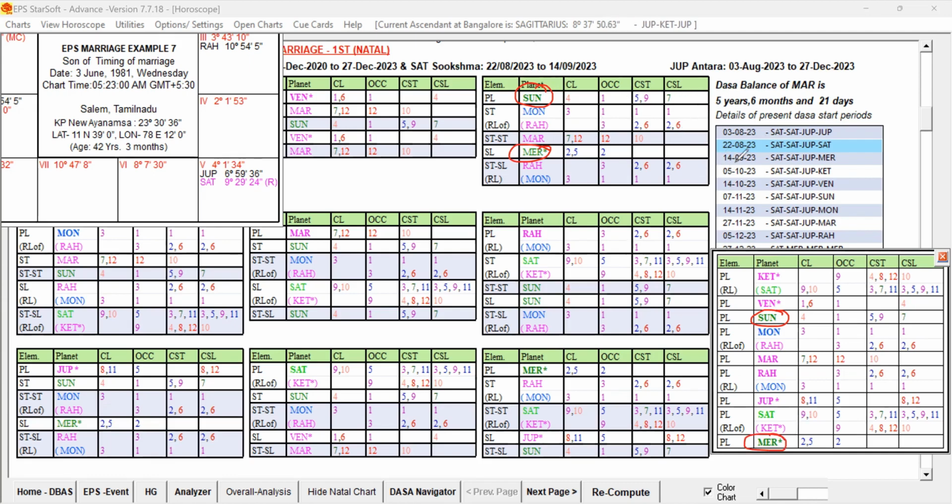What are the other favorable key planets? Yes, Moon is present, and Moon is coming twice. Though it is in the last level, it is acting as the second planet. Rahu has some weakness, but still Moon is also playing a role, so we can take it as a secondary key planet of the destiny. And the seventh lord again is Sun. So Sun is the strongest key planet, ruling both the seventh lord and the seventh sublord.